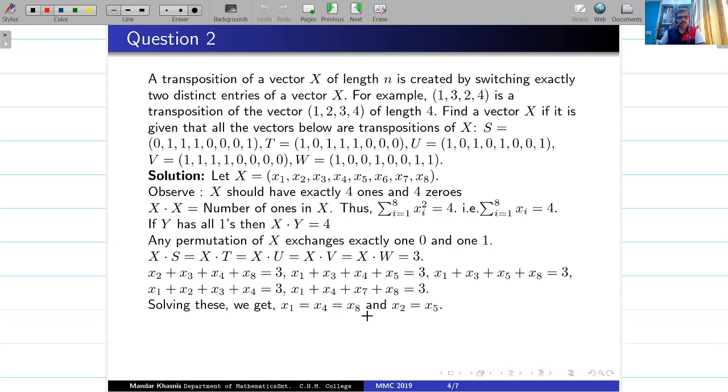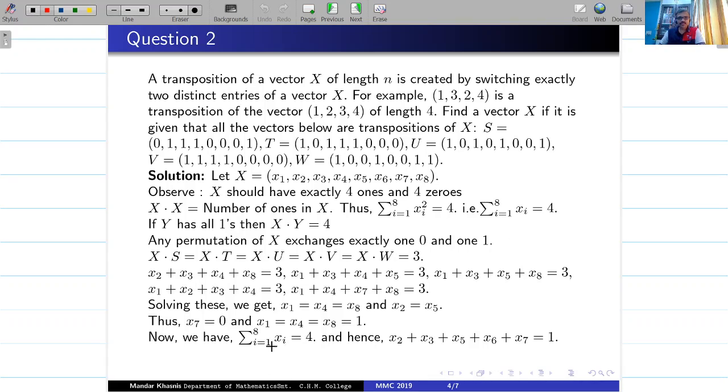But now what we can do is we can use, say, this equation. So x1, x4 and x8 are all equal. They cannot be 0, because if they are 0, x4 x7 cannot be 3. They are either 0 or 1. That means these three must be 1 and x7 must be 0. So I got 4 entries. Now use the fact that summation xi is 4. These entries are known. Now that will give me this kind of information.